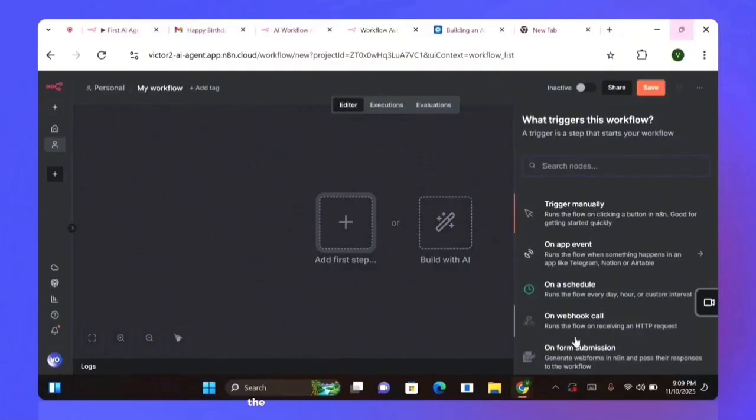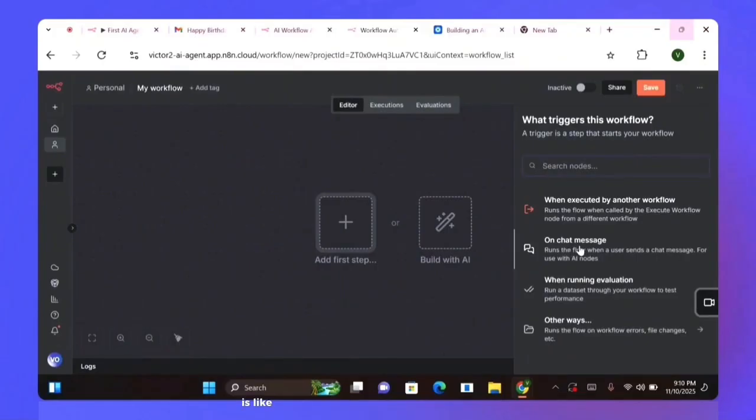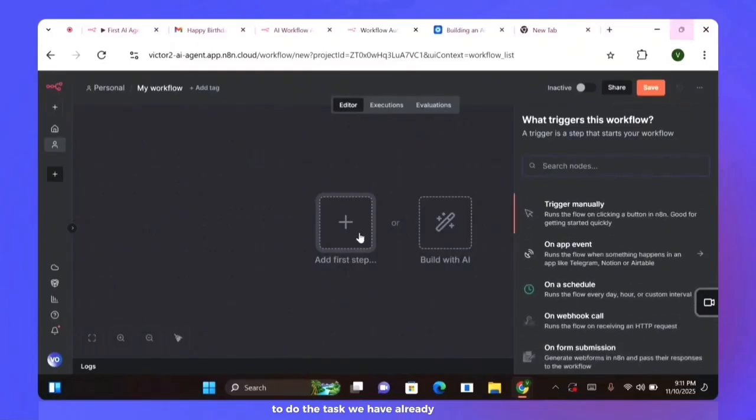On this page, the first thing you're going to do is add a trigger node, because we have a lot of nodes. How do we do that? We click on this add the first step. So now this is the trigger node. We have a lot of them. We have trigger manually, where you have to do something before the AI agent can actually react. Like we said, what we mean by this trigger node is something that is going to trigger the AI agent to do the task we have already set it to do.